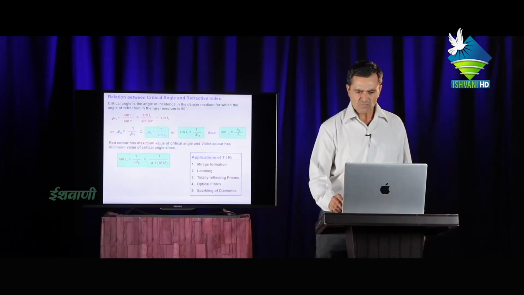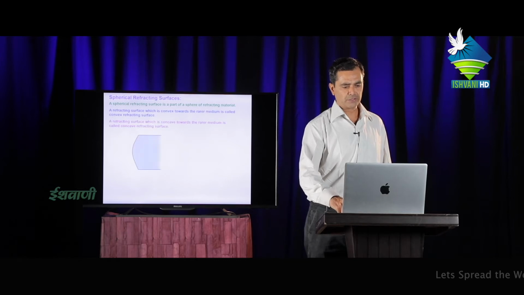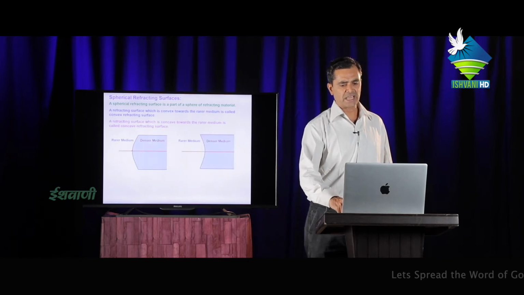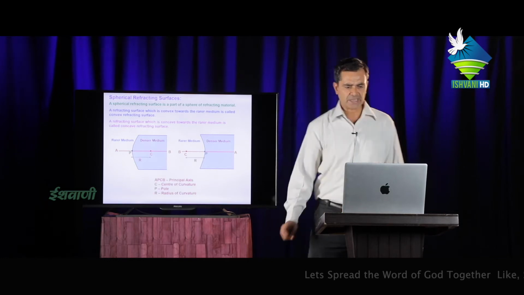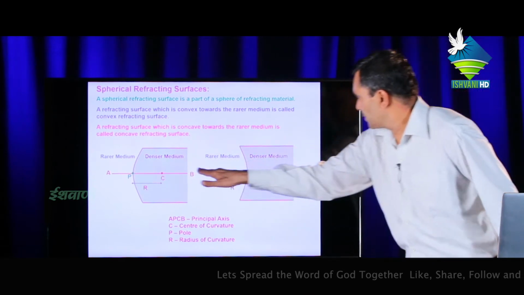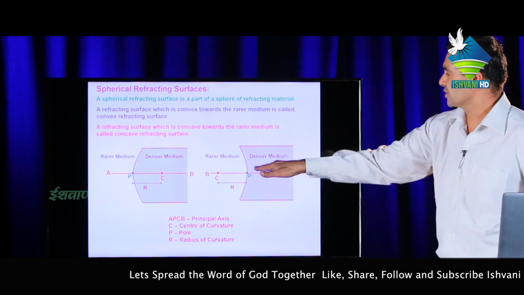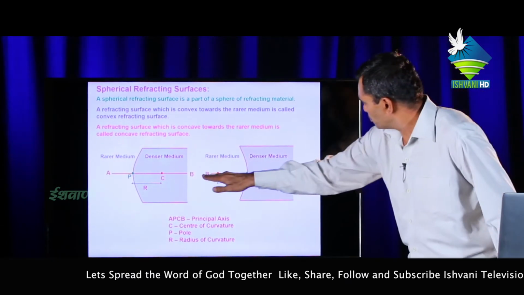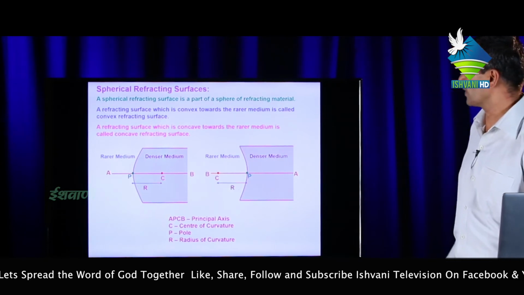Next, spherical refracting surface, and sign convention. In the figure, AB is the direction of propagation of light, or BA is also the direction of propagation of light.